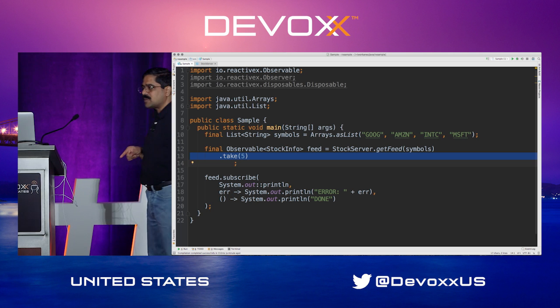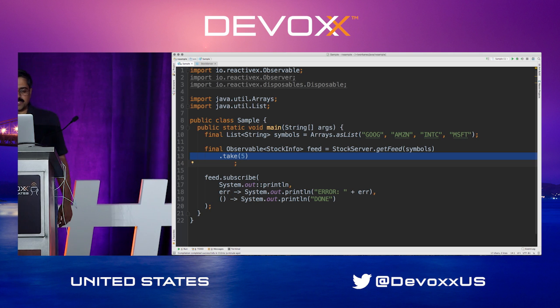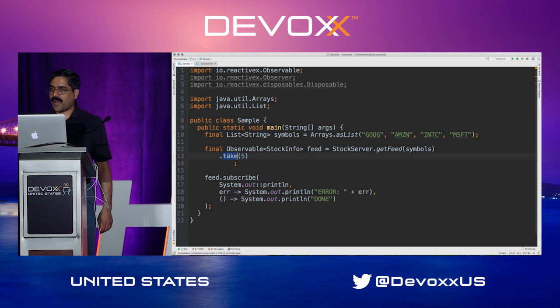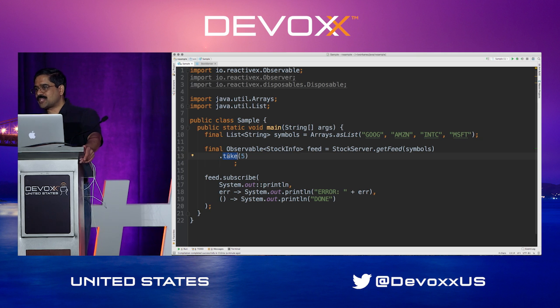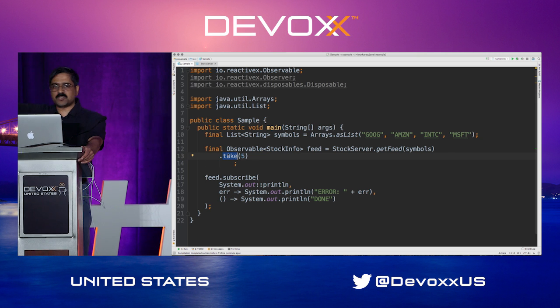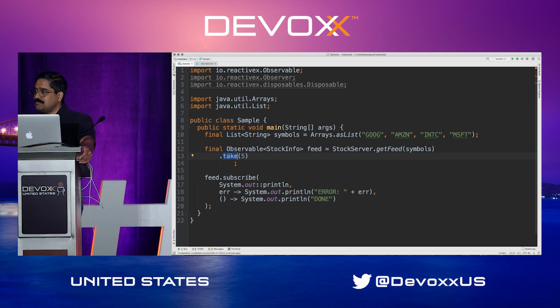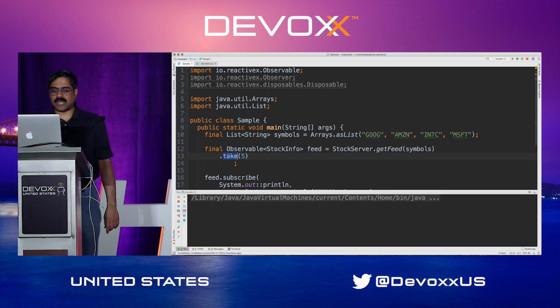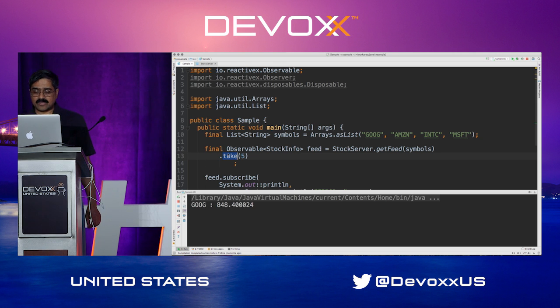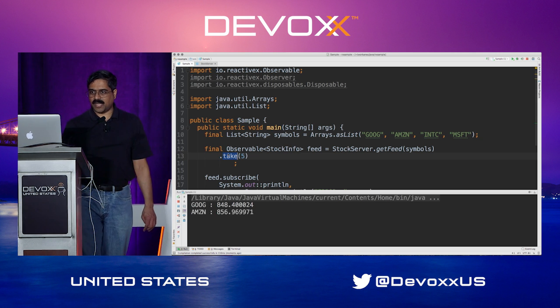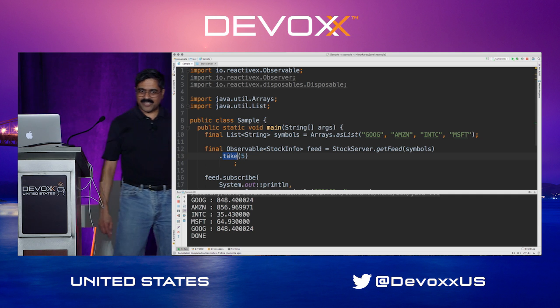In fact, it's a little bit more than that. The take is an observable that will start transmitting data. In other words, it will duck. So whatever data is being transmitted will go past it, but when the condition is met, it is going to send an unsubscribe upstream, and it will send a complete downstream. Notice in this case, when I run this, once the value 5 is reached, the take is going to take the responsibility of transmitting a complete signal.